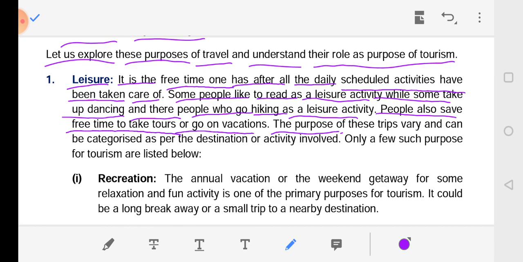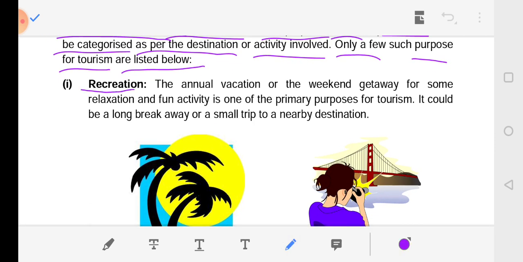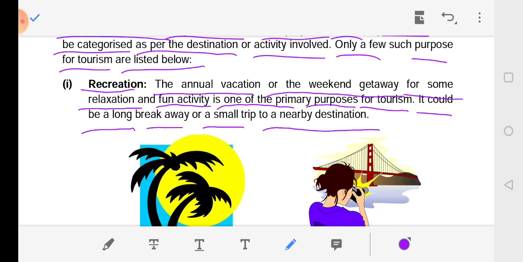The purpose of these trips varies and can be categorized as per the destination or activity involved. Only a few such purposes for tourism are listed below. Recreation. The annual vacation or the weekend getaway for some relaxation and fun activities is one of the primary purposes for tourism. It could be a long break away or a small trip to a nearby destination.